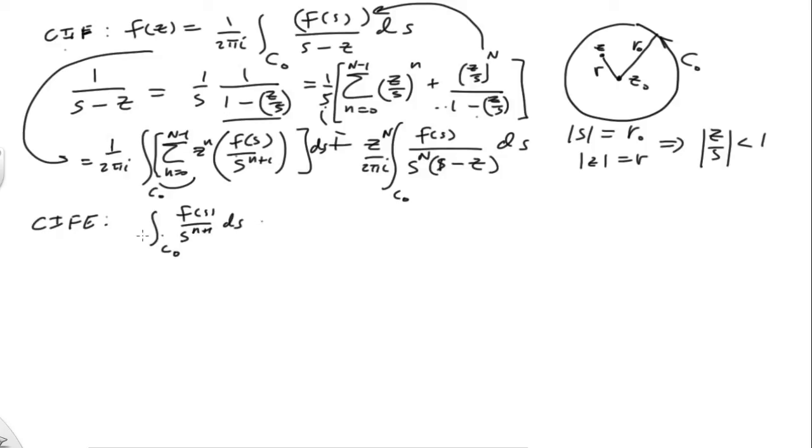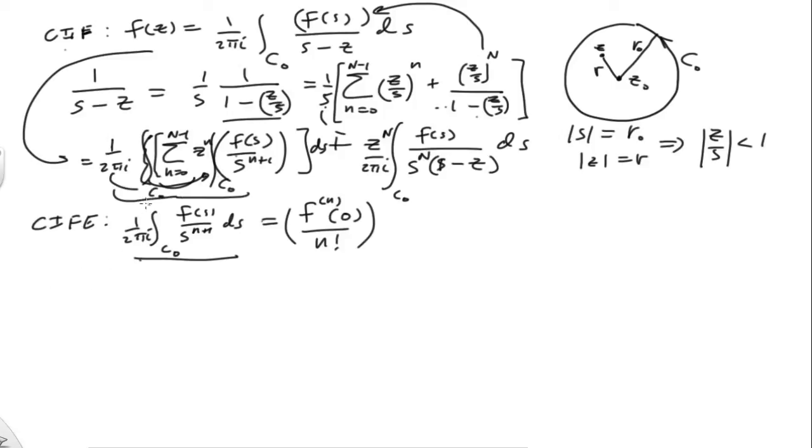We know already, and there's a 1 over 2 pi I there, that is equal to f to the nth derivative, all evaluated at 0, divided by n factorial. So anywhere I see one of these integrals, I can put that in its place. If I scratch it out and put that C0 there, which I certainly can do, then I've got my partial sum, and there's that 1 over 2 pi I that comes in.